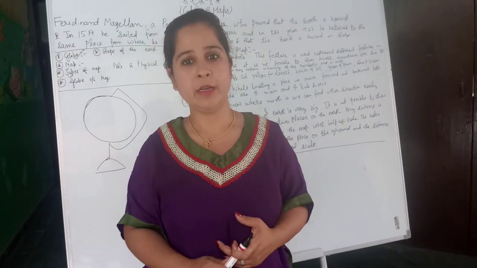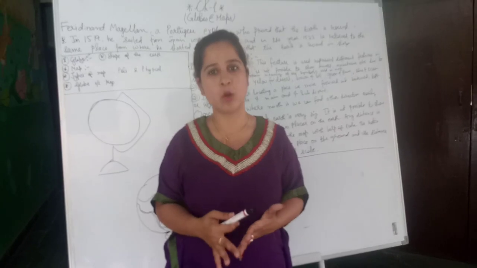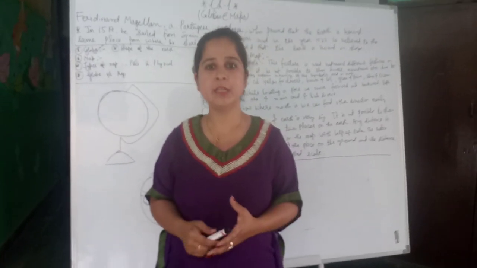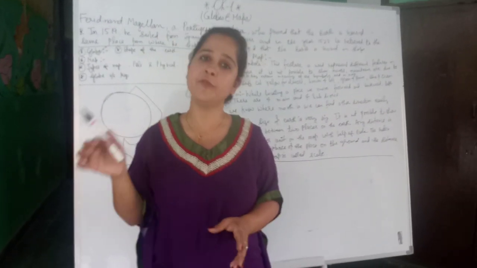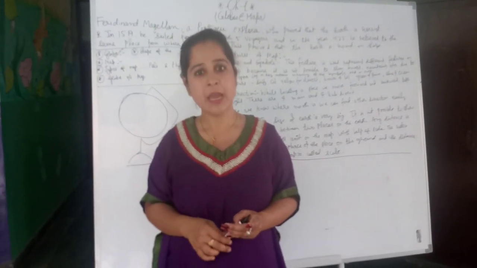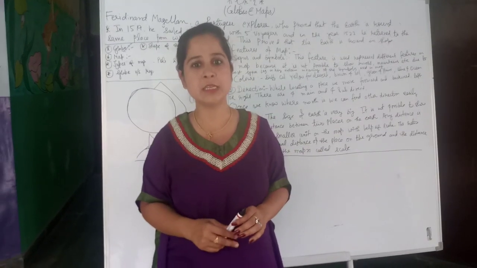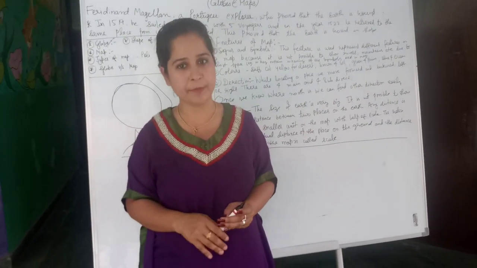He went on an expedition to prove that Earth is round, and in the year 1519, Ferdinand sailed from a place called Spain with 5 voyagers, and in the year 1522 he returned back to the place, and thus he proved that Earth is not flat, Earth is round in shape.